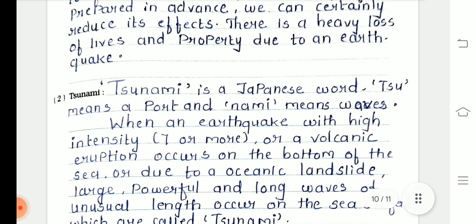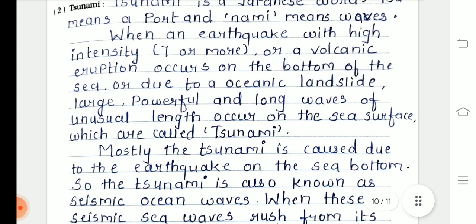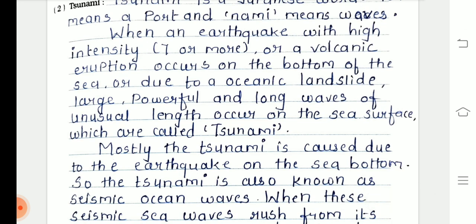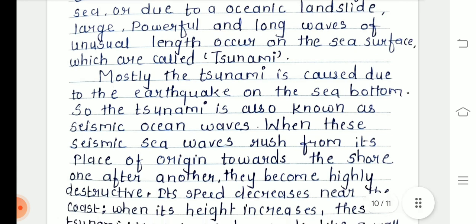Second one is tsunami. Tsunami is a Japanese word. Tsu means a port and nami means waves. When an earthquake of high intensity, 7 or more, or a volcanic eruption occurs on the bottom of the sea, or due to oceanic landslides, large, powerful and long waves of unusual length occur on the sea surface, which are called tsunami. Mostly the tsunami is caused due to an earthquake on the sea bottom. So the tsunami is also known as seismic ocean waves.